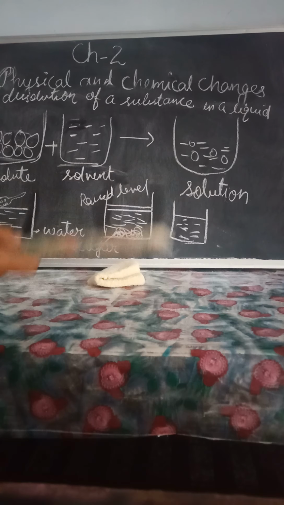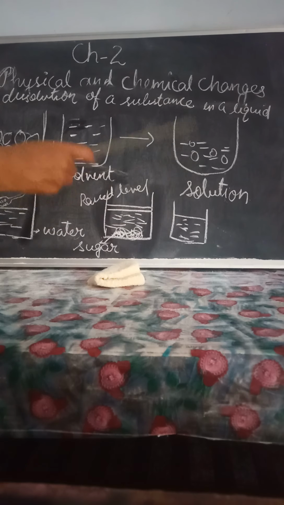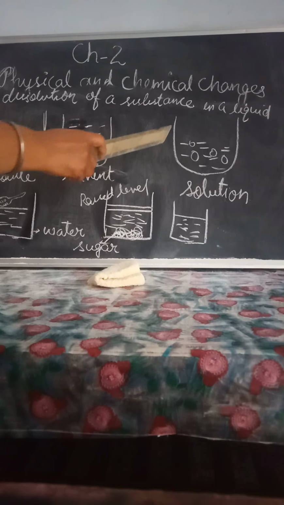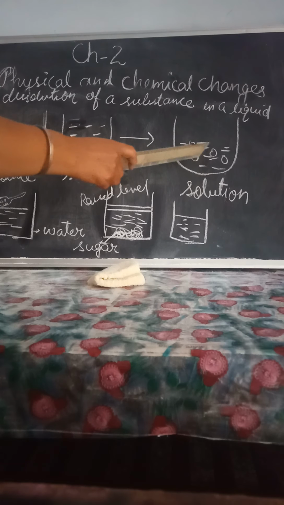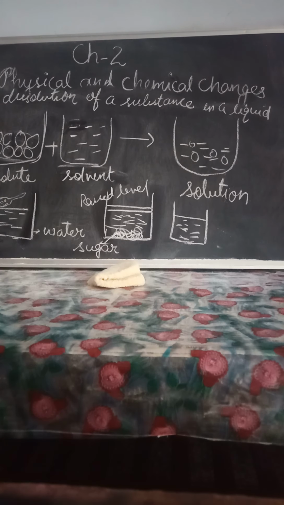That is because the molecules of sugar occupy the space between the water molecules. As shown here also, sugar is here and this is water. When we dissolve sugar in water, the sugar molecules occupy space in between the water molecules. That is why the level of the water is not raised.